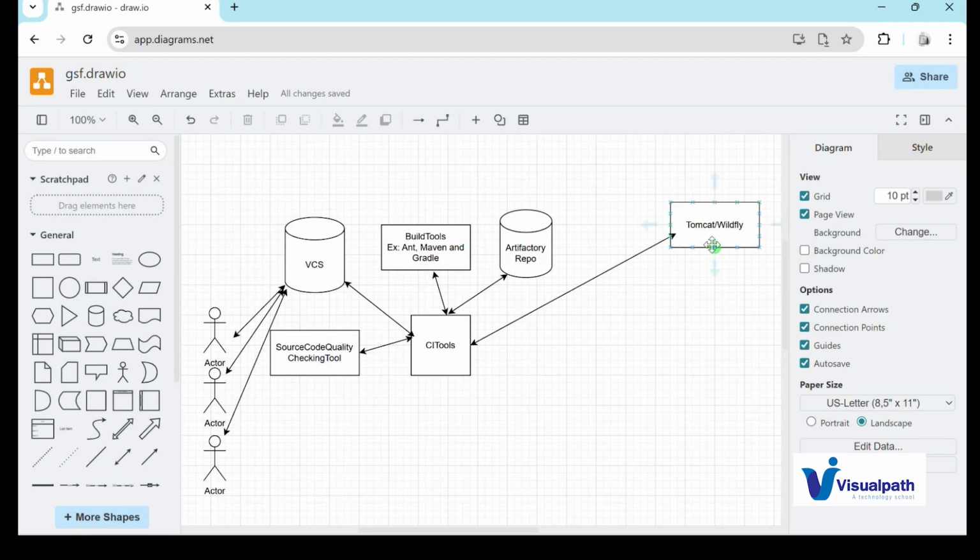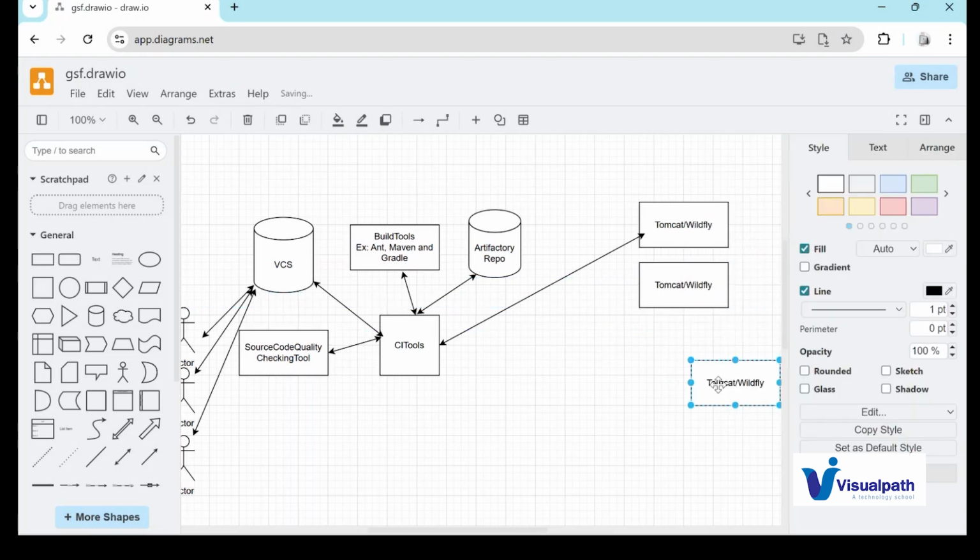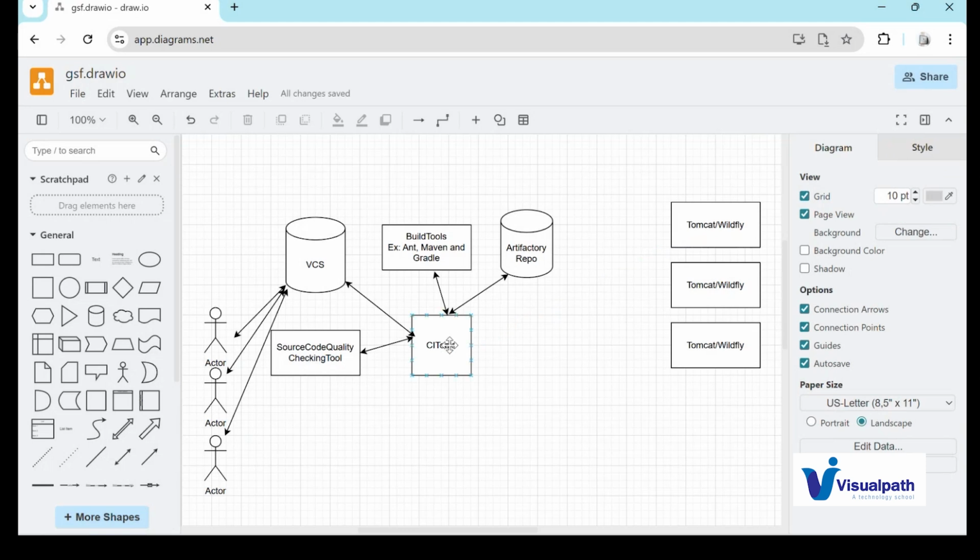During real time, what happens, guys? In order to maintain high availability, we will be deploying this application on multiple servers. I'm just taking an example of three application servers. So do I need to create three jobs here for these three servers? We can do that, but it is not a recommended way, guys.